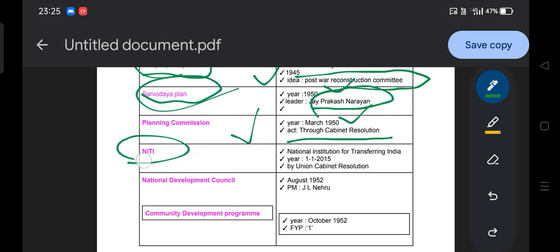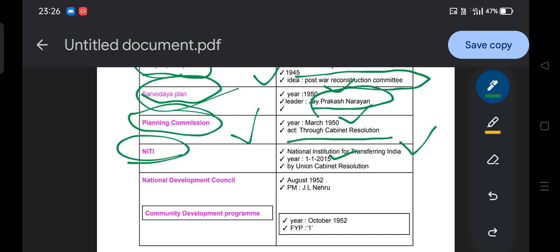Then NITI means what? National Institute for Transforming India. On January 1st, 2015, the NITI Aayog replaced the Planning Commission.